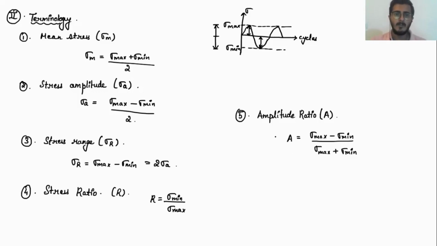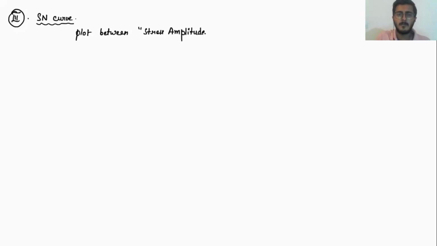Now moving on to our third part, which is related to the SN curve. We'll see how it is generated for different materials, and we'll learn about the endurance limit and the number of cycles. Your SN curve is a plot between the stress amplitude versus the number of cycles.